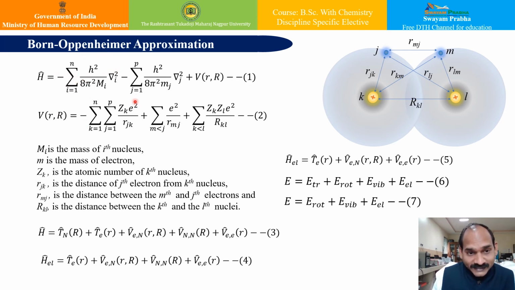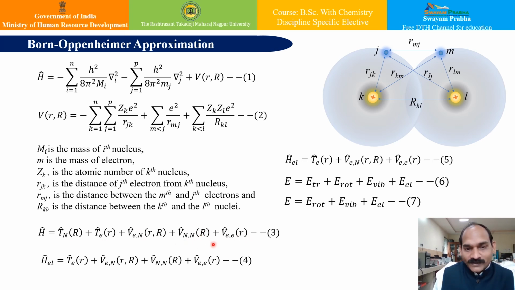Whereas the second thing is this. If I come to the overall Hamiltonian expression of equation number 3, that is the nuclear kinetic energy term, then the electronic kinetic energy term, then the nuclear-electronic potential energy term, the internuclear potential energy term, and the interelectronic potential energy term.